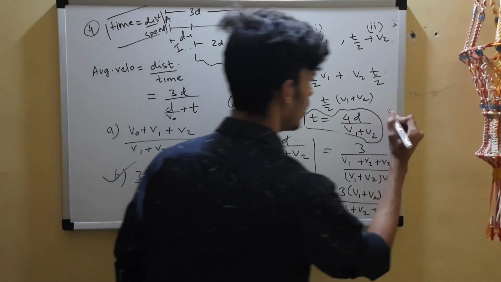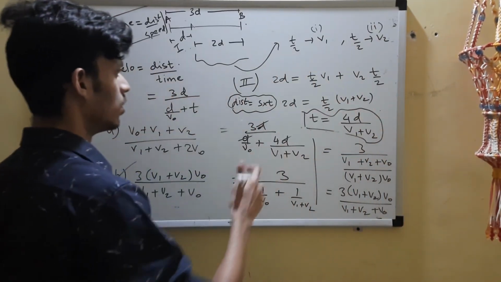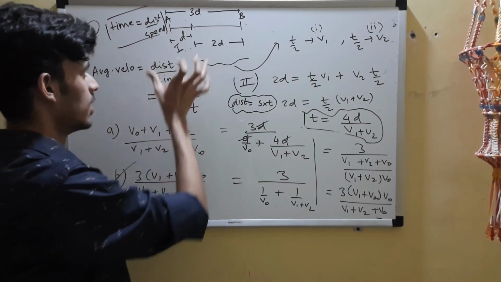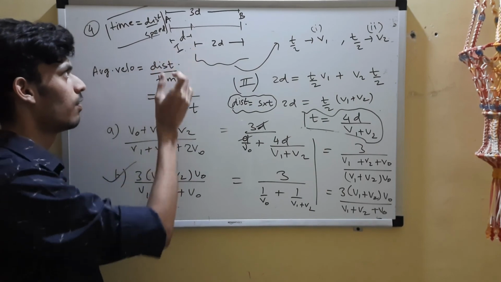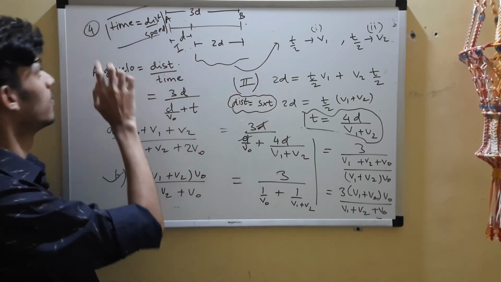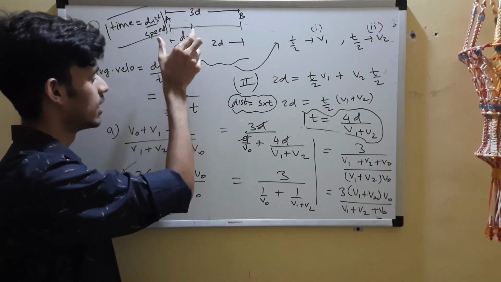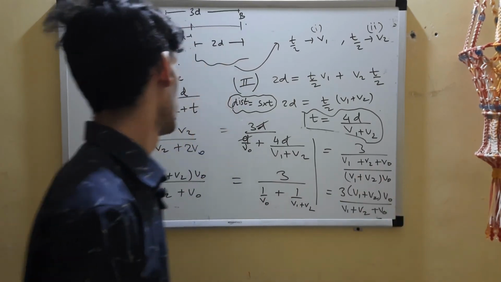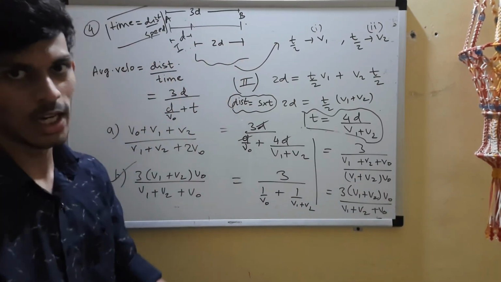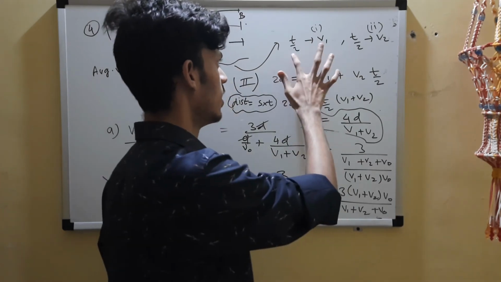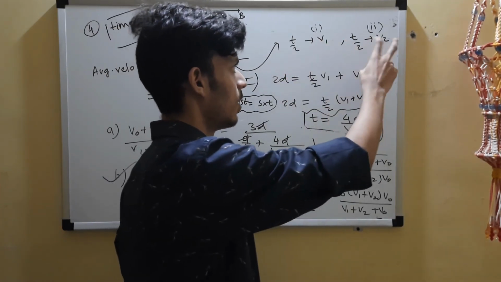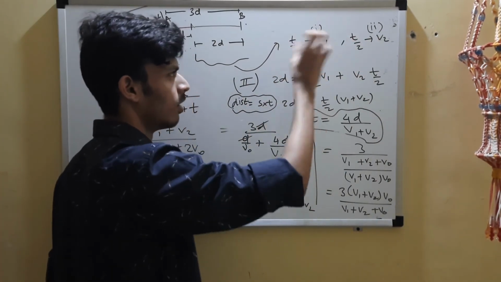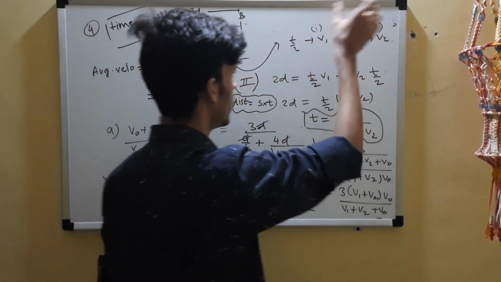So you substituted T from here. First you did it very simple, distance upon time. Total distance you considered as 3d. So for the first half it's easy. Time is distance upon speed. So distance, which is d for the first half, upon the speed for the first half, v naught. Now coming to the second portion, the total time we considered as t by 2 for v1 and t by 2 for v2. We are only concerned about the time, so t by 2 plus t by 2 is t.